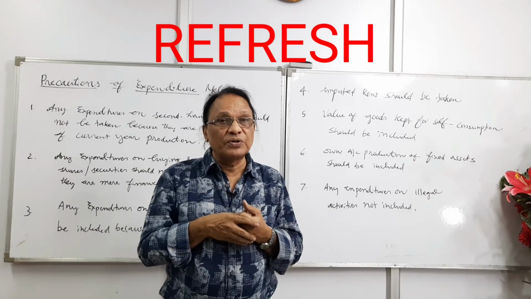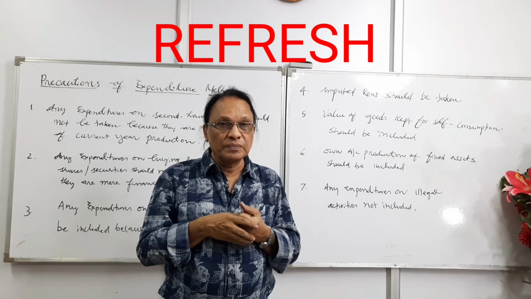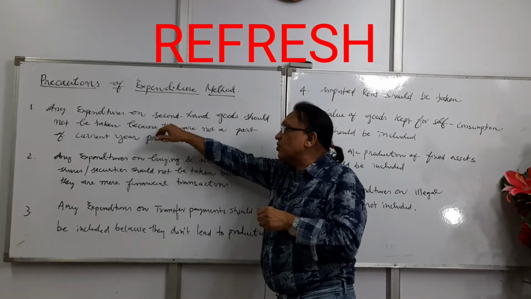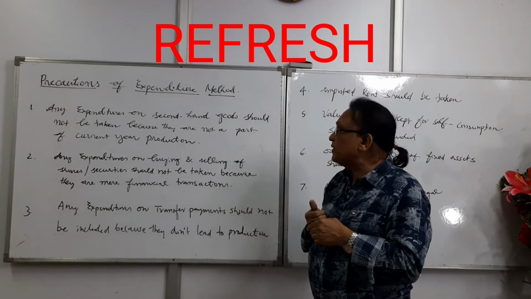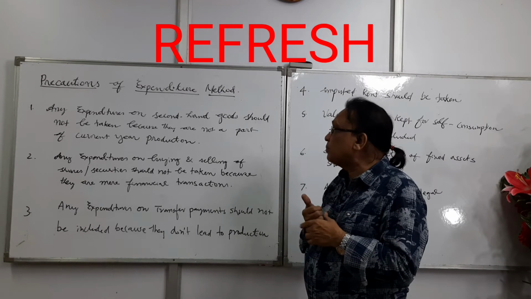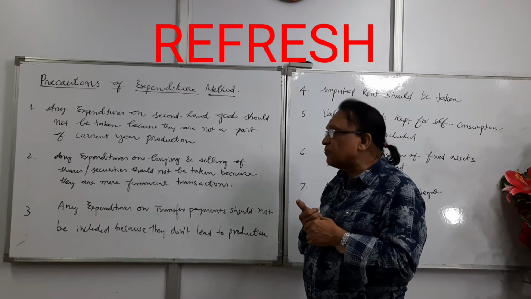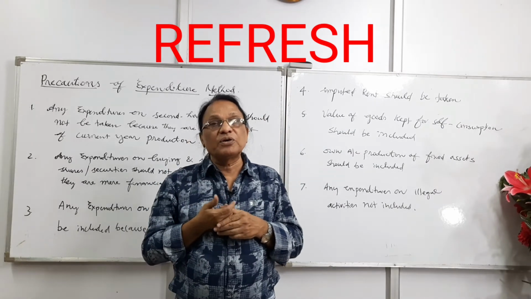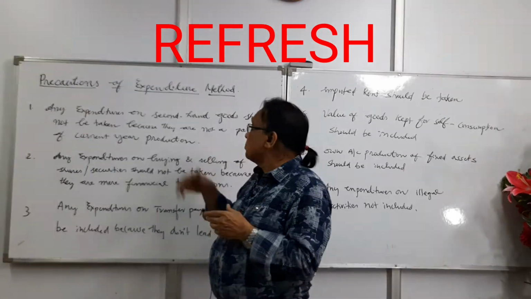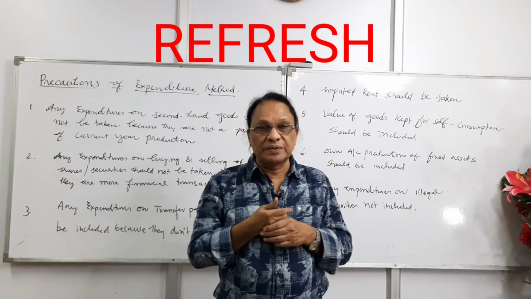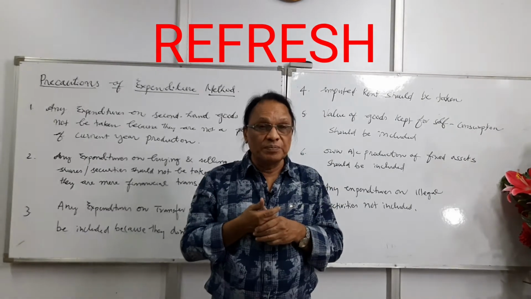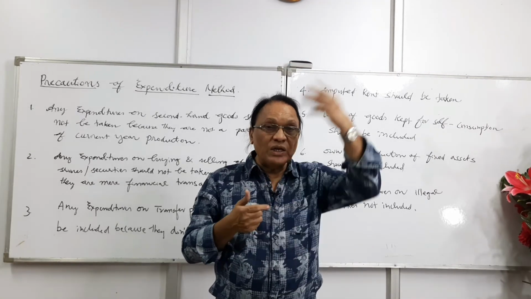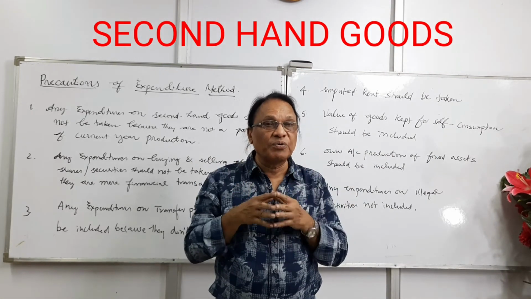always start with the word expenditures. See here, the first precaution: any expenditure on second-hand goods should not be taken because they are not a part of the current year production. The same precaution we've seen in income method, any kind of incomes received by selling second-hand goods should not be taken. The reasoning I gave you was because they're not a part of the current year production, the value was accounted for in the year they were manufactured.